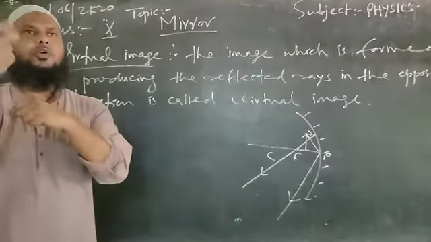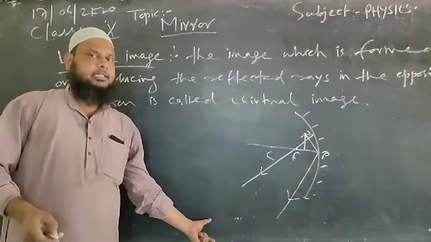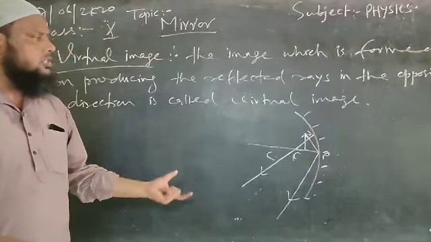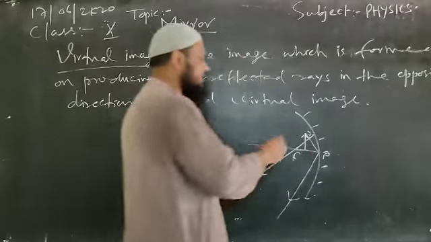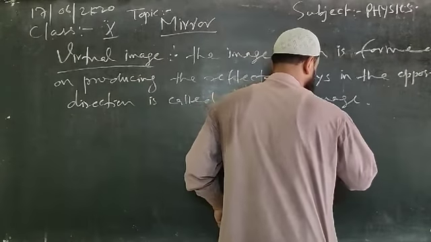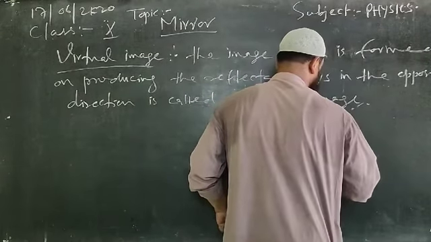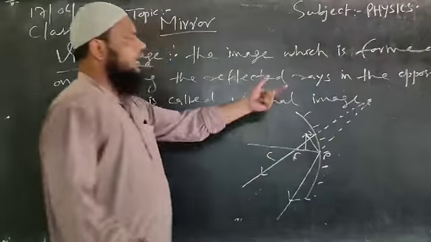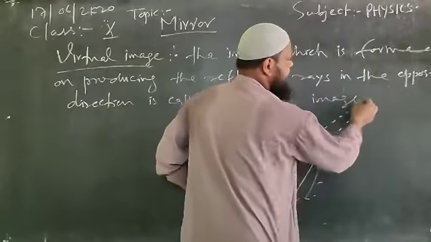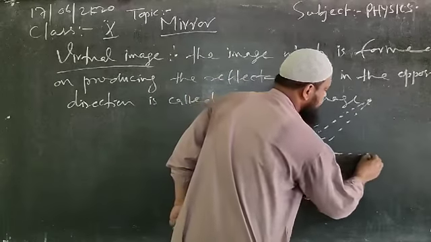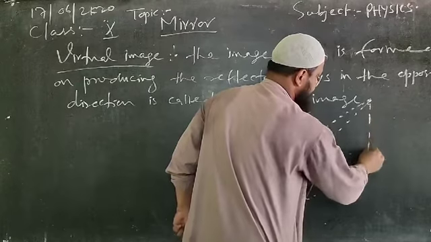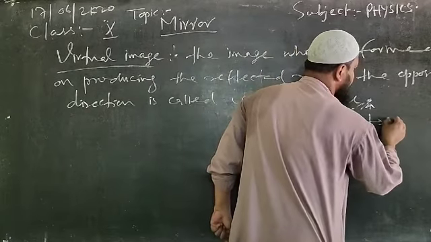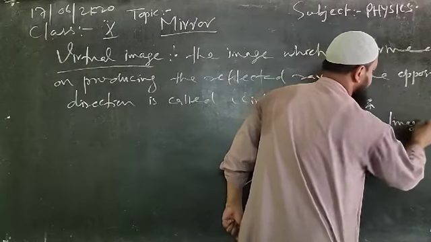So obviously in the forward direction they will never intersect each other. Clear? So if somehow we produce these two rays in the backward direction like this, we could have a point of intersection here. On producing this point of intersection to the principal axis like this, we'll be able to obtain the virtual image. This is your image.